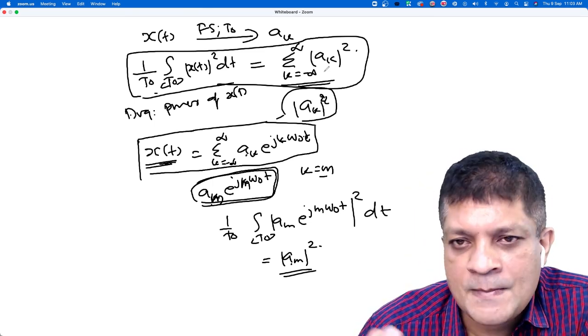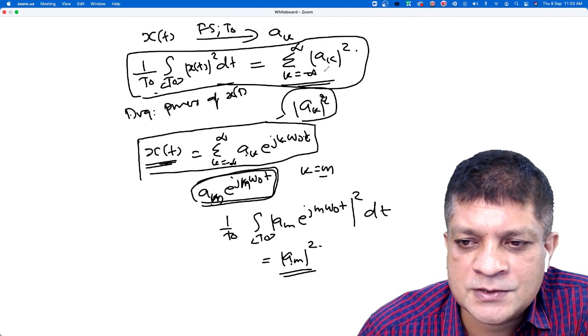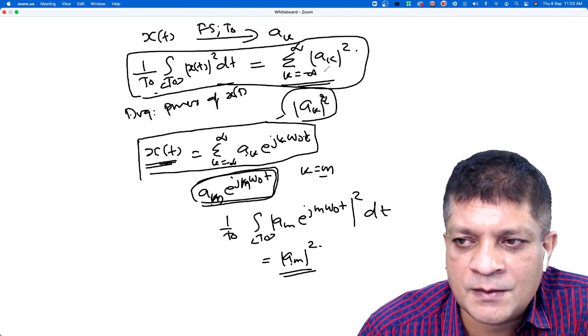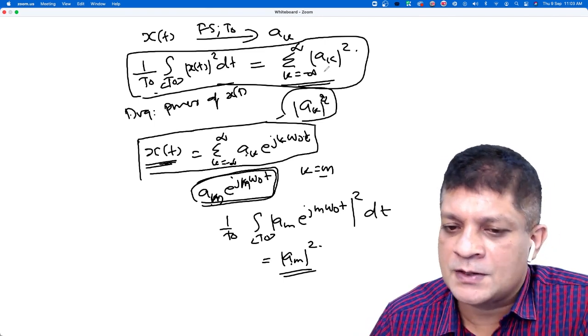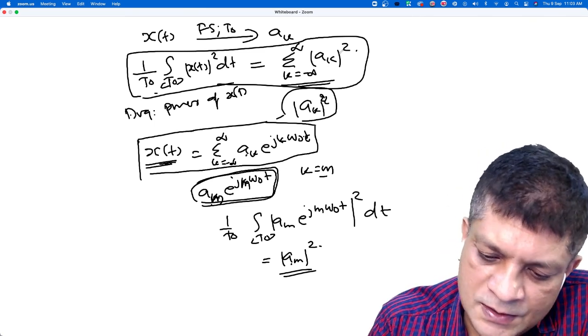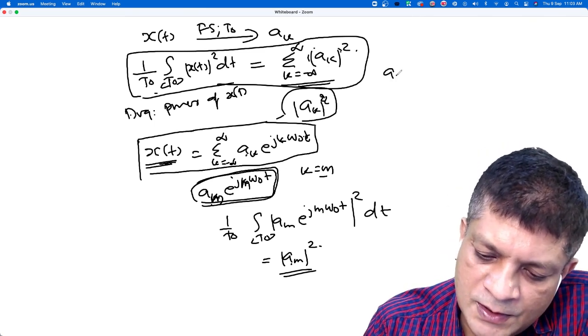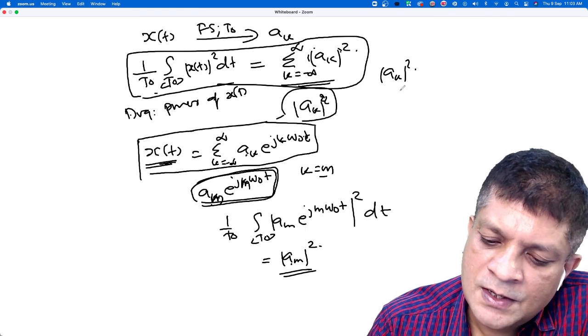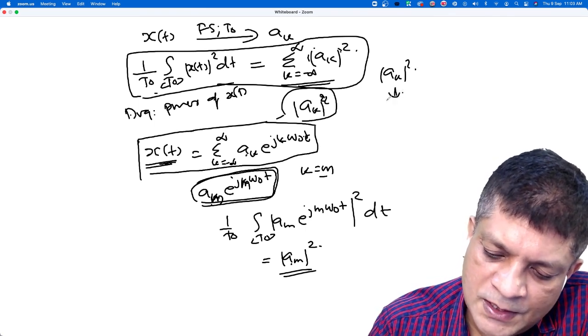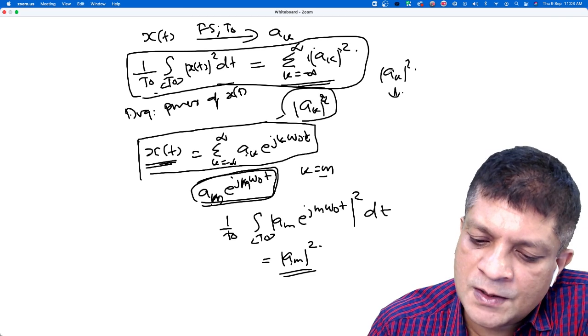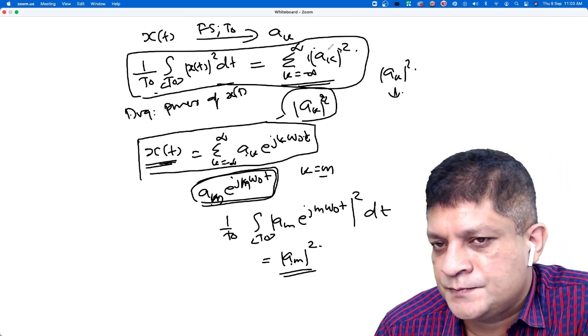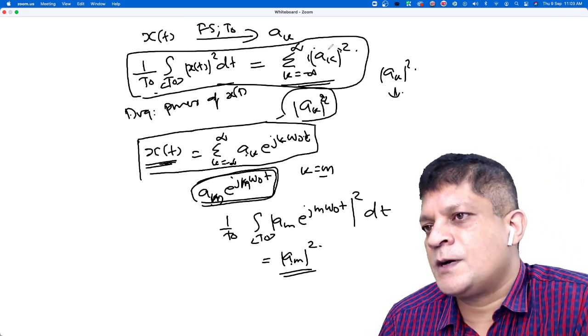All the harmonics, the contributions by the harmonics, isn't it? That is Parseval's theorem. That is the significance of this equation. Here, this is mod ak square, the contribution of the kth harmonic in that summation. Okay, so that is Parseval's theorem.